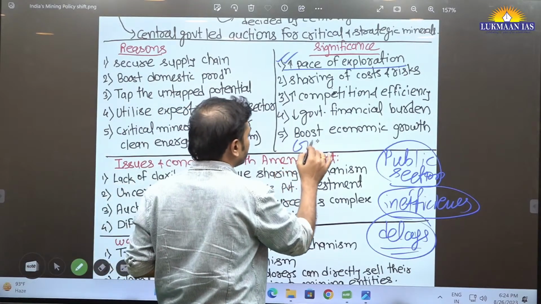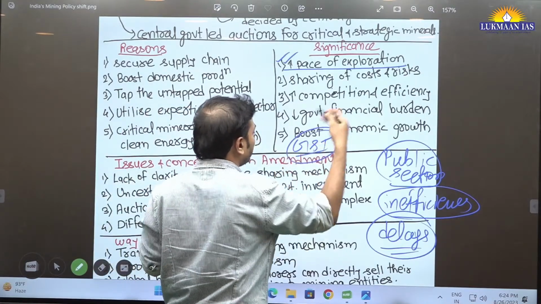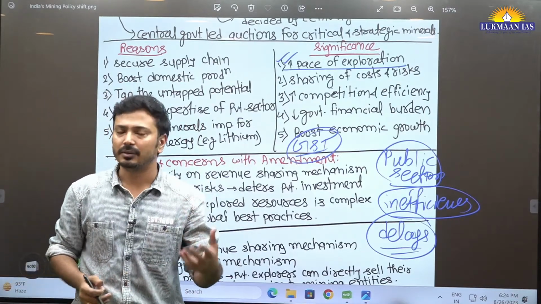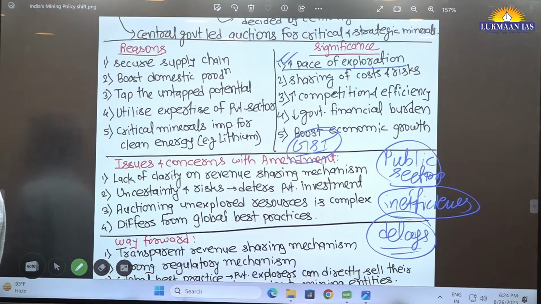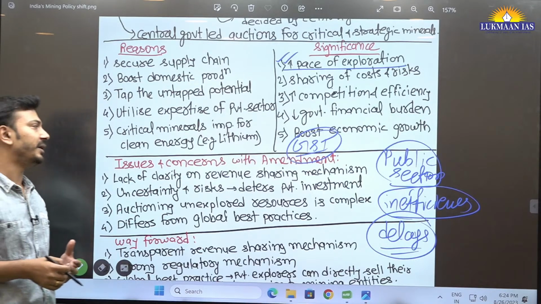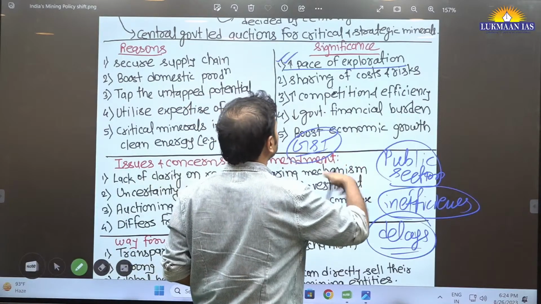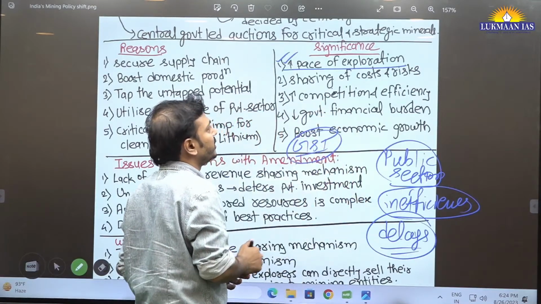90% and above are public sector entities, for example the Geological Survey of India, which is the only entity that will do the exploration aspect. Or if you talk about atomic minerals, atomic minerals ke liye Mineral Exploration Corporation of India is there. So yes, there will be delays because of all these things, and that's why private sector participation is important.